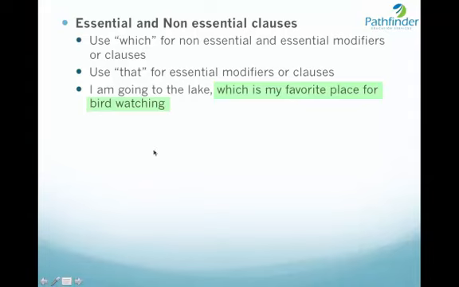It means that which is my favorite place for bird watching is not important to the completion of meaning of this sentence. The sentence only wants to convey I am going to the lake. So this modifier after the comma, which starts with the relative pronoun which, is not an essential modifier, it is a non-essential modifier.